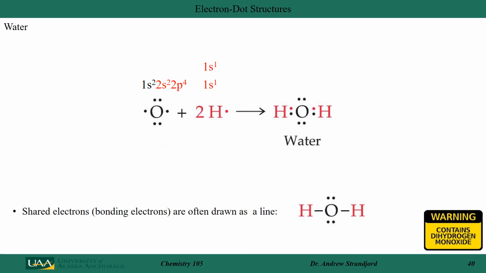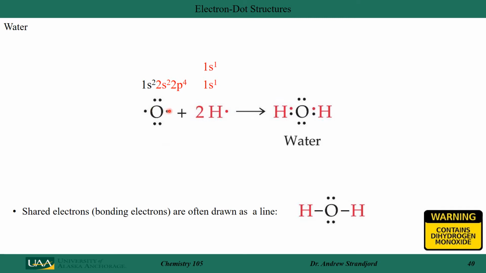Let's use the Lewis dot methodology to show the reaction between oxygen and hydrogen to form water. Oxygen has 6 valence electrons. In the dot structure, I've paired up 2 of them and paired up a second pair here, and then I've left these 2 electrons unpaired.